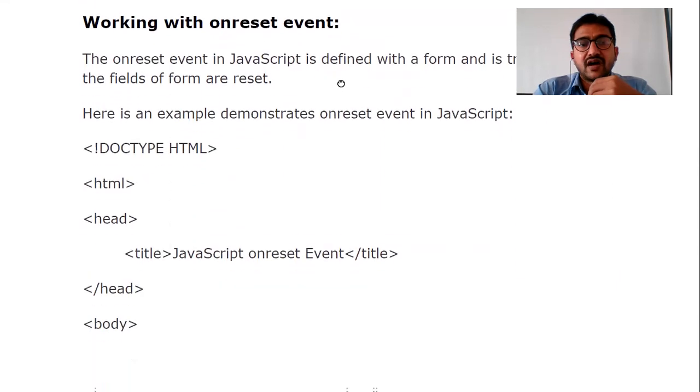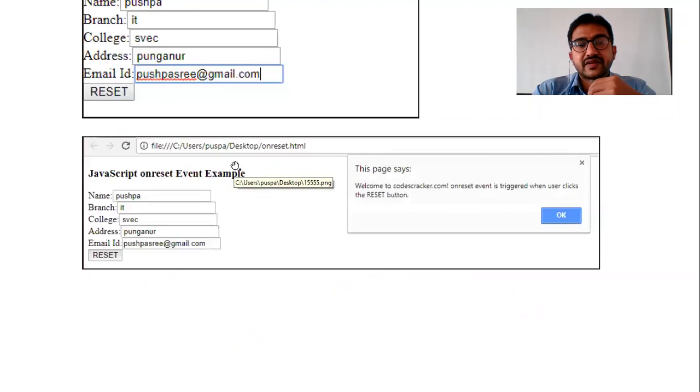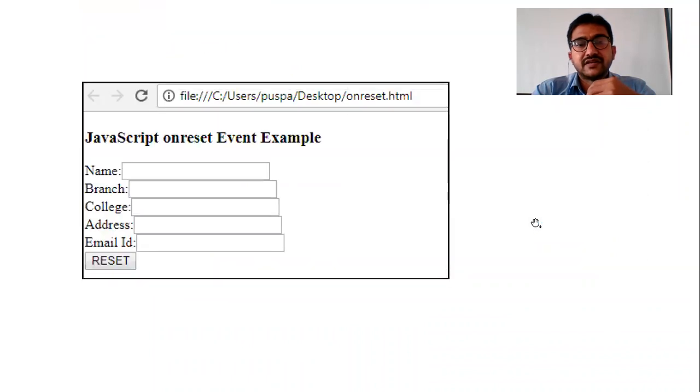On reset, when you are clicking on reset, automatically what happens? Everything should be empty. When you are clicking on reset, alert welcome to so and so.com. Onreset is triggered when the reset button is clicked. Like this, it can be made to reset. So you enter the data, and when you click on the reset, automatically a message comes like this. Okay, this is the example. Once you reset, automatically everything is empty.